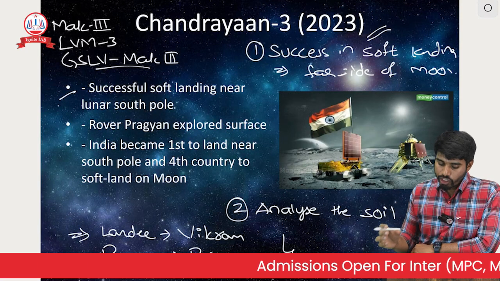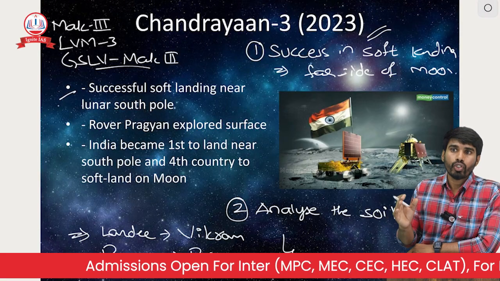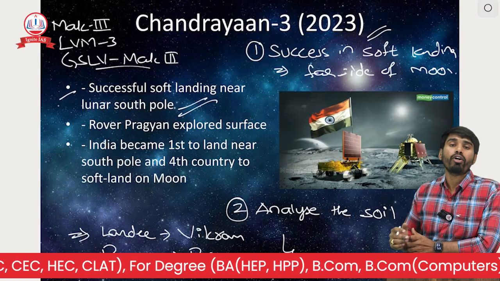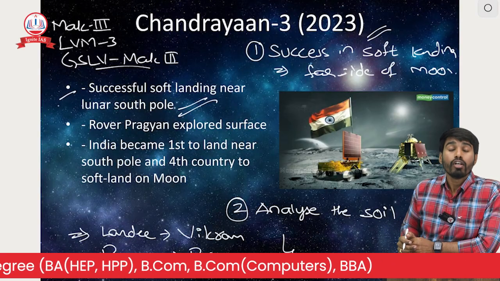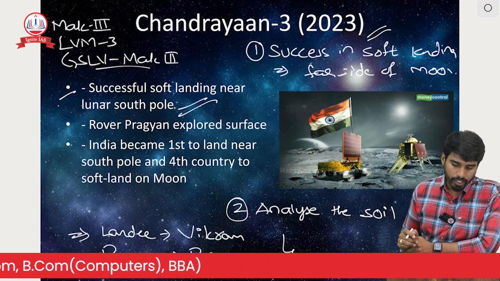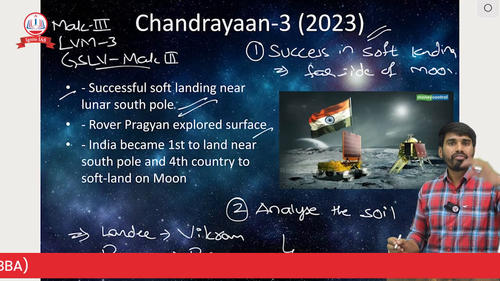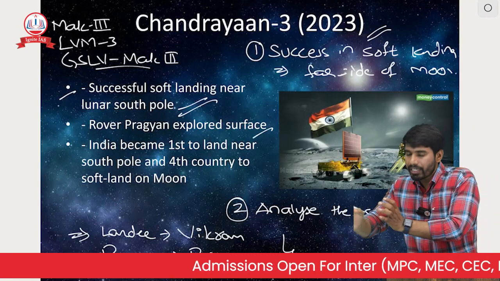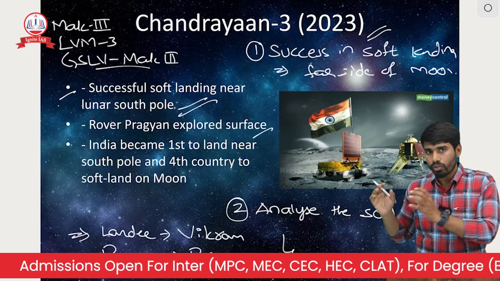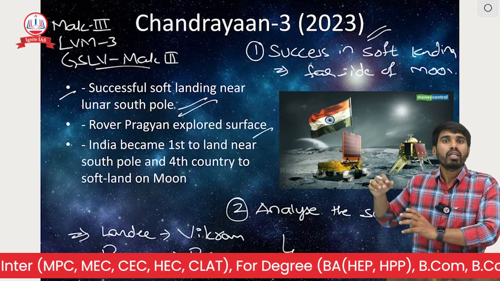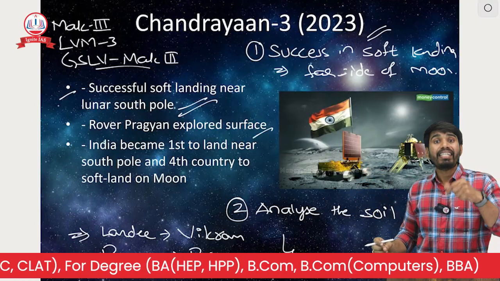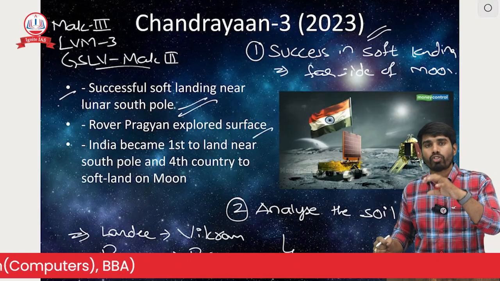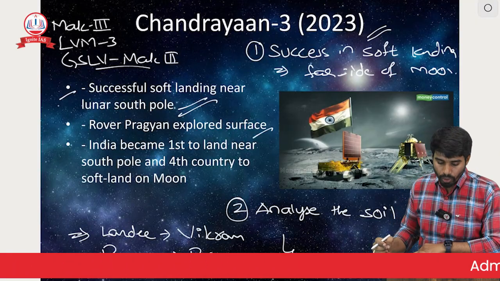Now, what did we achieve in this one? Yes, we achieved a successful soft landing on the south pole, the far side of the moon. We were successful in making a soft landing in the third mission. And after the lander landed on the moon, the rover came out and moved a little bit on the lunar surface. It collected some samples and did experiments on the soil, so that we could get more information about the type and composition of the soil of the lunar surface.